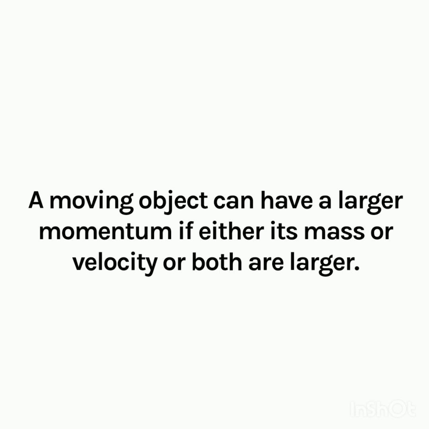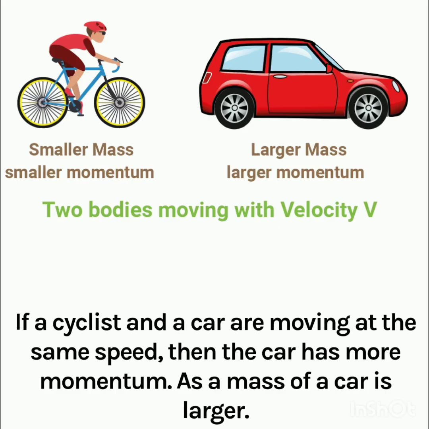Now, an object which is moving with larger momentum may have a greater mass or a greater velocity. If a cyclist and a car are moving with the same velocity v, then which body will have large momentum? Yes, the cyclist, which has smaller mass, will have smaller momentum, and the car, which has larger mass, will have large momentum.